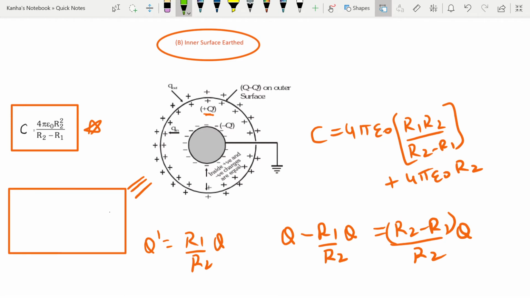So it's basically a spherical capacitor and you're adding to it a spherical conductor of, say, radius R2.